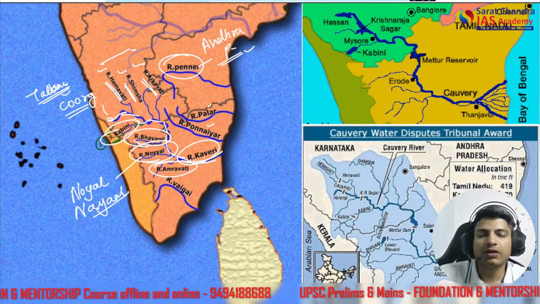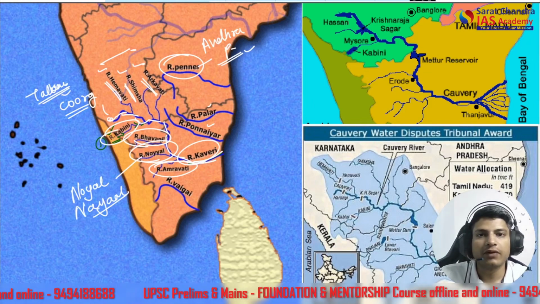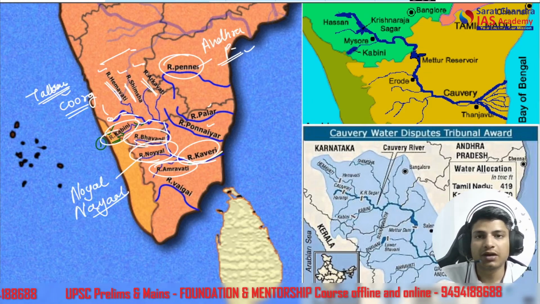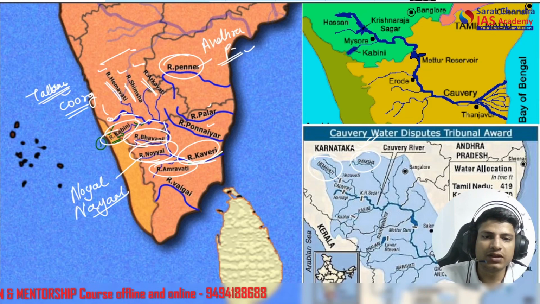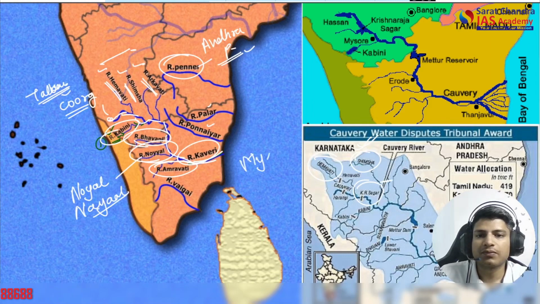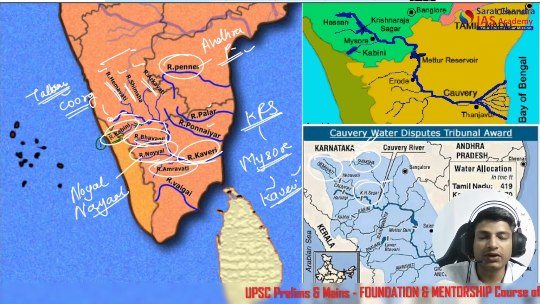Now, what becomes important for us to remember is where the water reservoirs on this river are, where the dams are, or the national parks, forests, whatever. So here in this second map, Shimsha again we see, the Hemavati, Arkavati we see on this side. And this is the Krishna Rajasagar Dam. It is in Mysuru, very famous. KRS Dam in Mysuru is built upon which river? Kaveri River. And it supplies electricity to the Mysuru district and city.